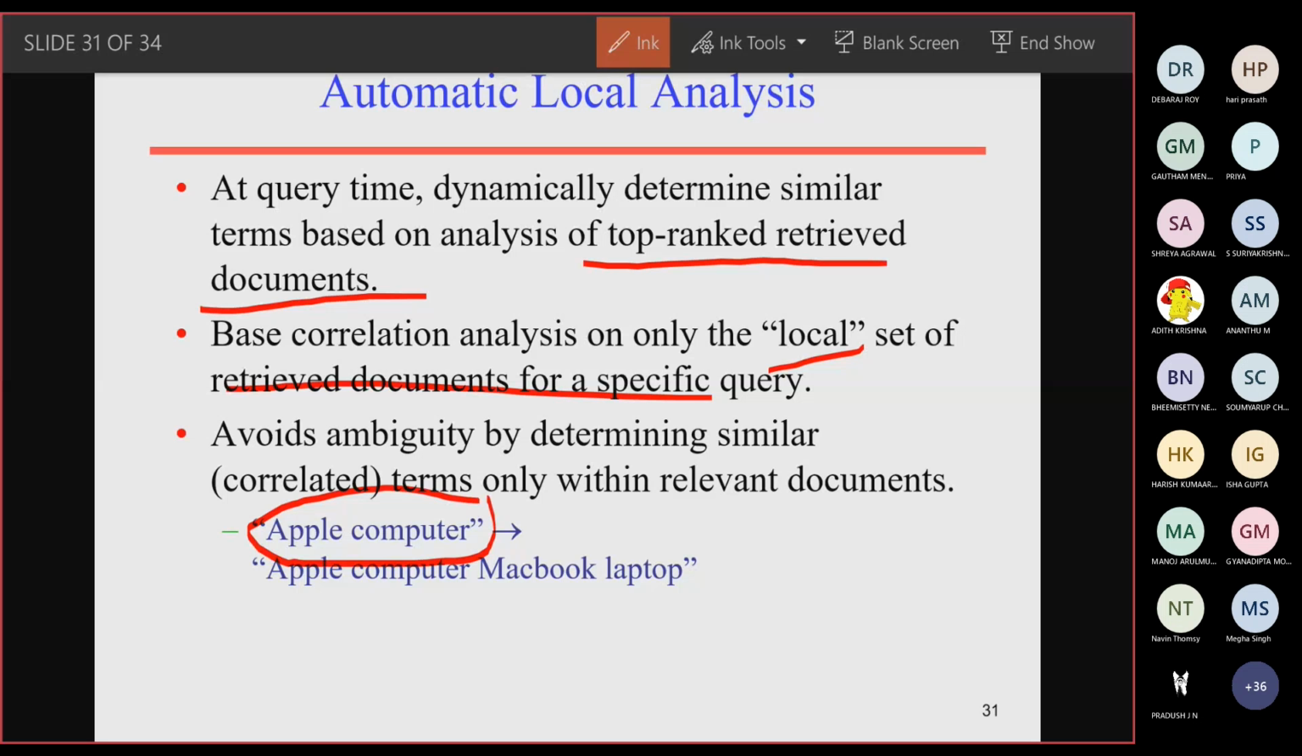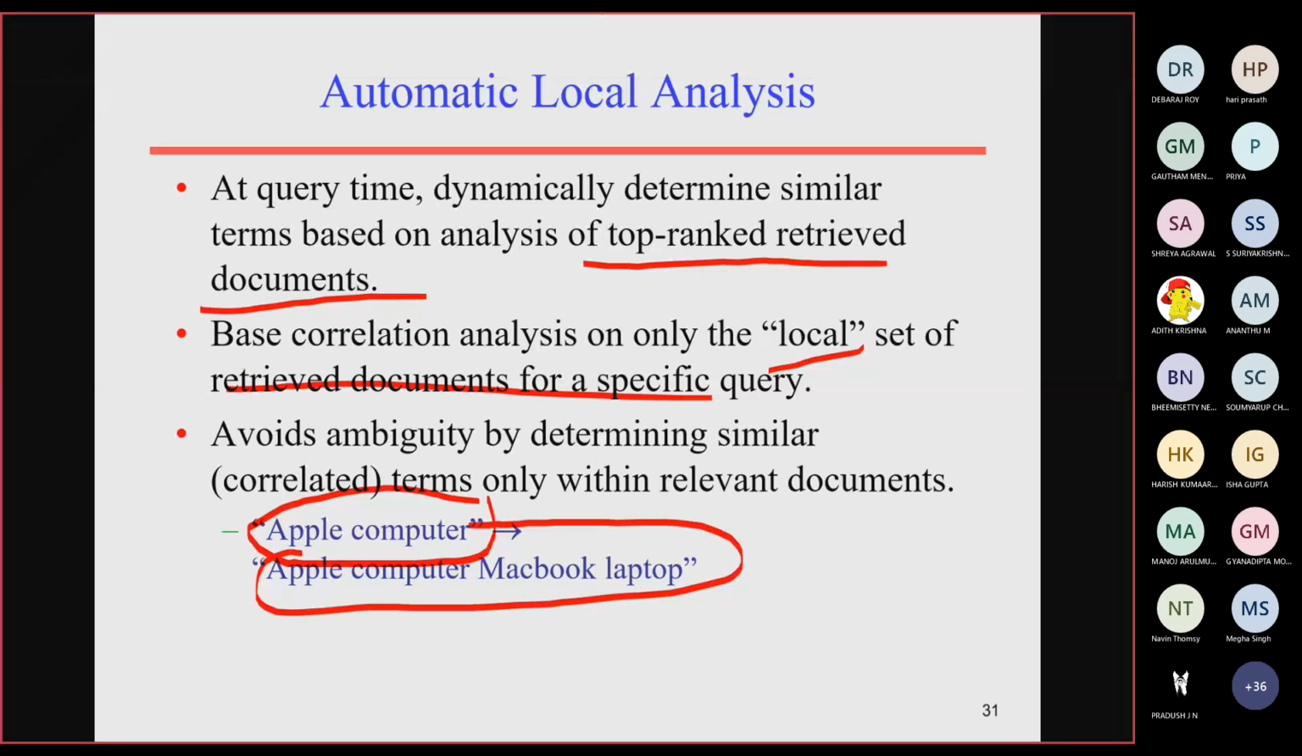But when we are looking into this Apple computer, we are making a local set of retrieved documents which is specified in the query, which is Apple and computer. Its theme is technology. It is not a fruit or food item that Apple red fruit actually gives. Okay, Apple computer, MacBook laptop. So this is how we can determine the most relevant and correlated terms to retrieve the relevant documents.